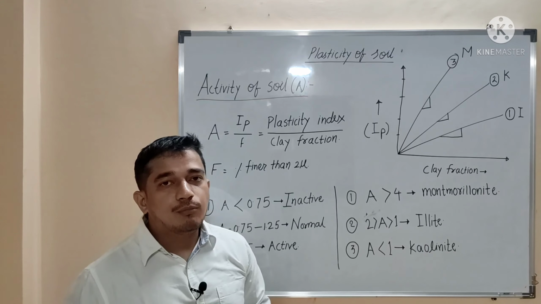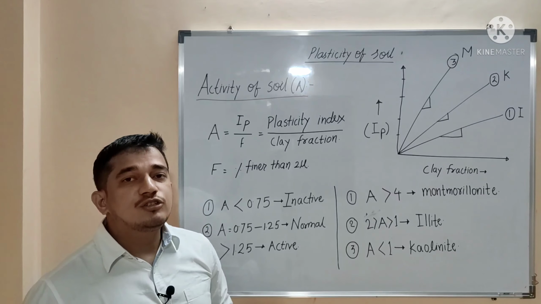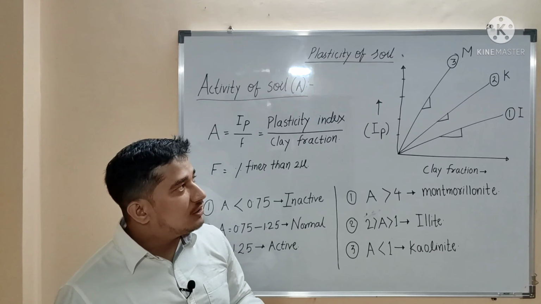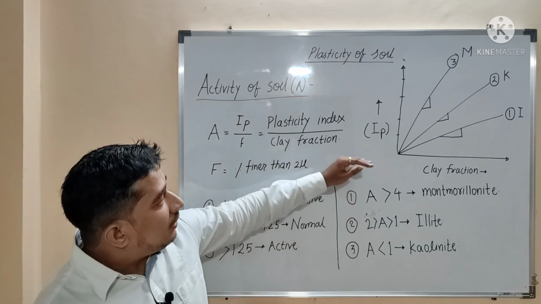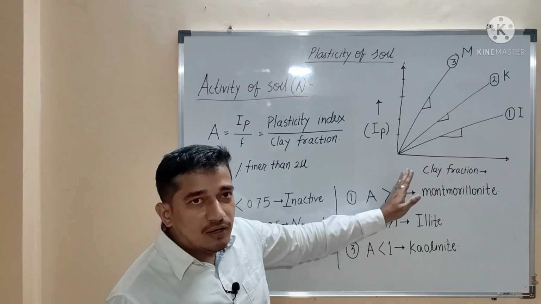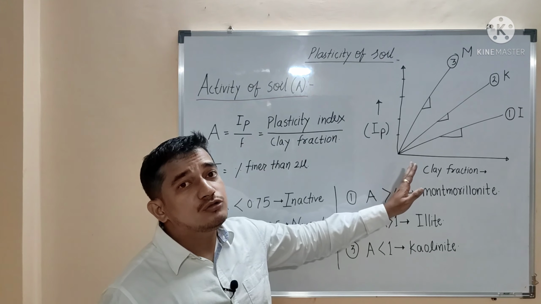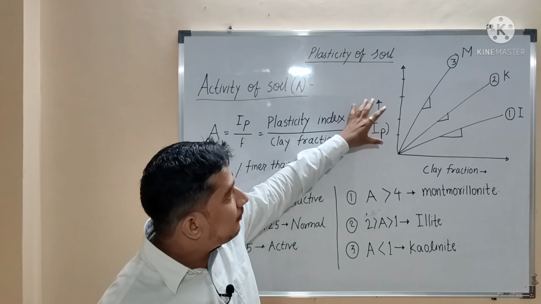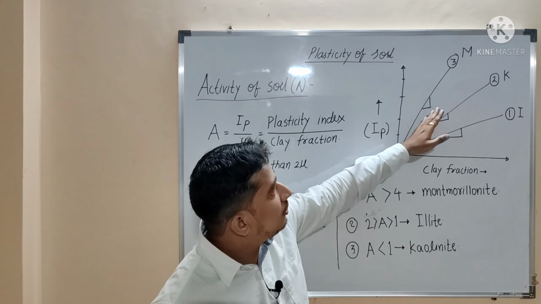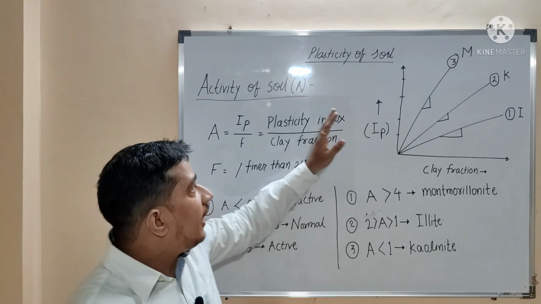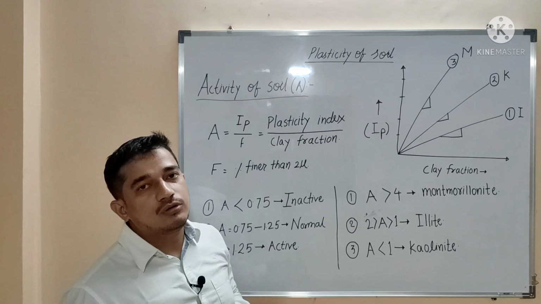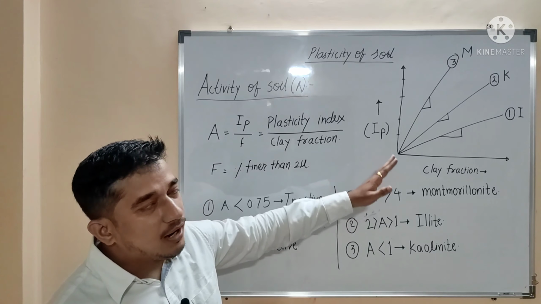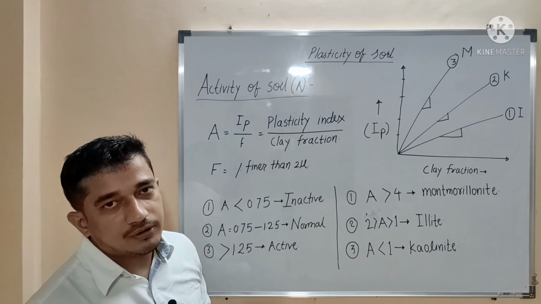Another most important point is that in the case of highly active minerals like montmorillonite, even if you have a lesser clay fraction, there will be a high increase in the plasticity index, and because of that the slope will be steeper. It means that the activity of the soil will be more. So montmorillonite mineral is highly active and will have higher activity.